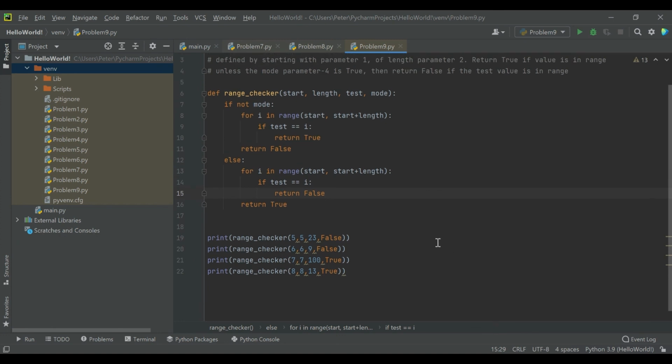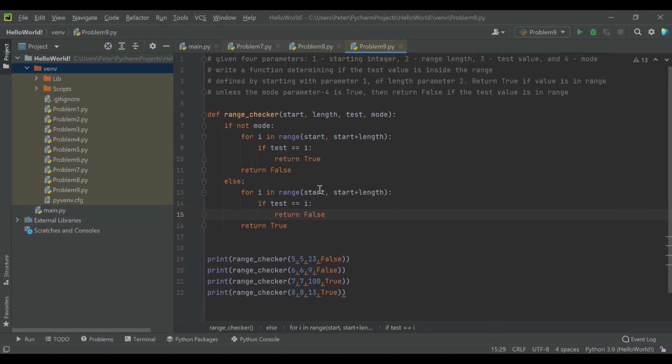So this is just one way of writing this code. There are certainly other ways. You don't have to use a for loop. You could create an array of integers based on the parameters you're given and check that your value was inside the array. There are a number of valid ways to code this. This is just one way to go about it, but that's how I did it. And if you wrote this in a different way and it worked for you, that's awesome. And go ahead and let me know about a cleaner, better way of writing it in the comments below.